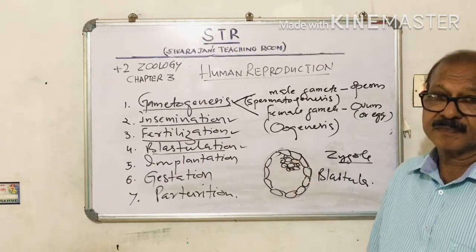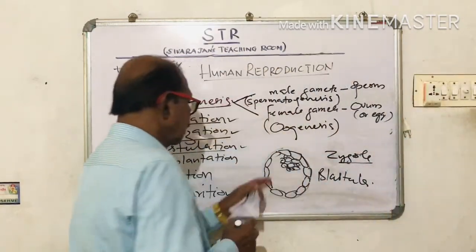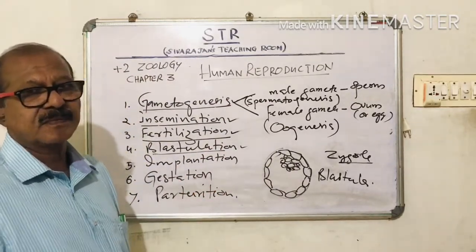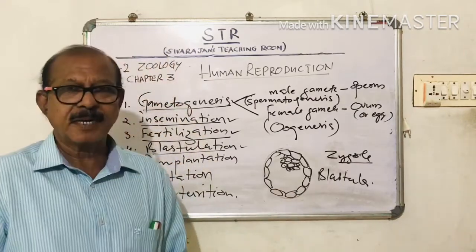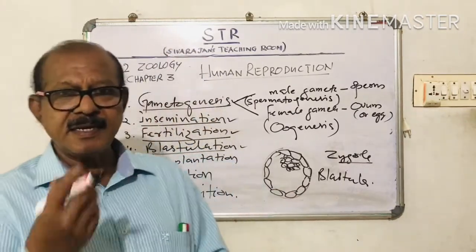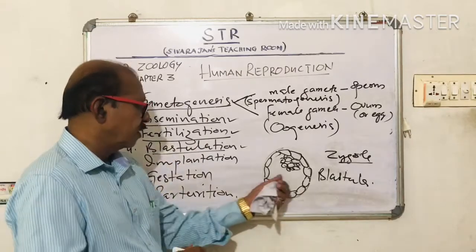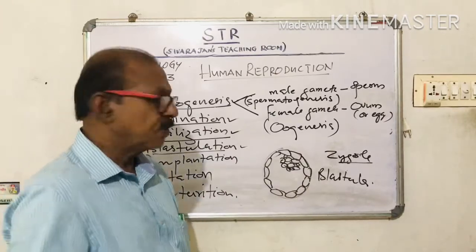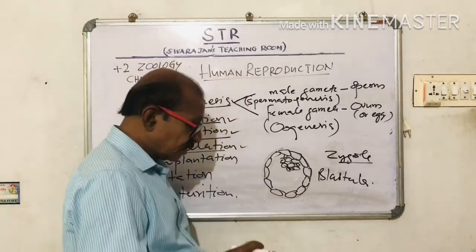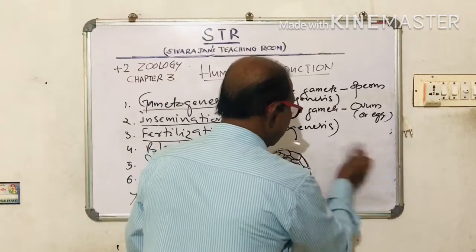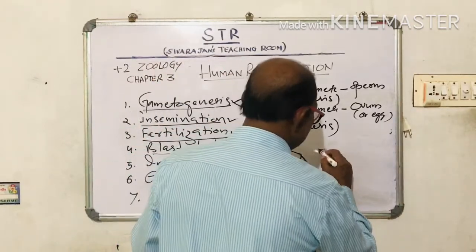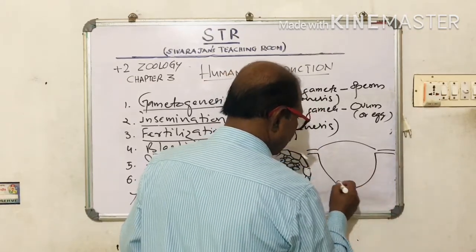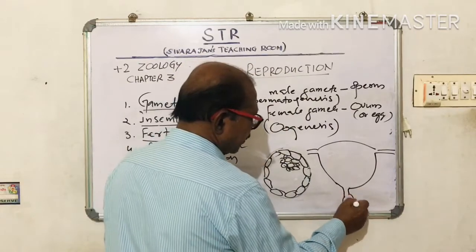At this stage, this blastula moves into the uterus and gets implanted. Implant means get fixed in the inner wall of the uterus. The blastula gets fixed in the inner wall of the uterus. It is called the endometrium. The uterus has 3 layers. The wall of the uterus, the structure we will see later on, is like this.